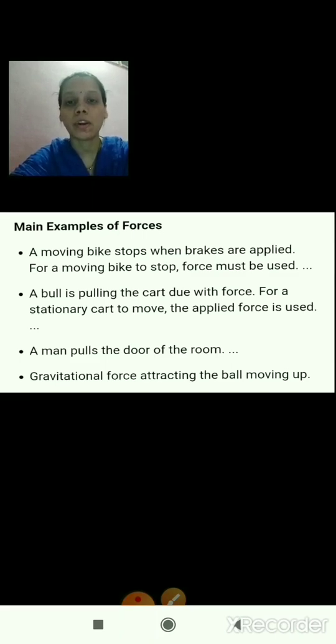Gravitational force attracting the ball moving up. One more example is gravitational force. Because of the gravitational force, the ball which is moving up will be attracted to the ground. So these are the examples of force.